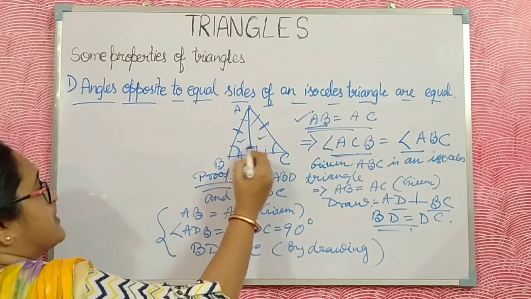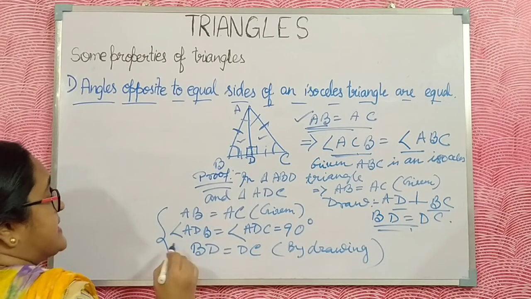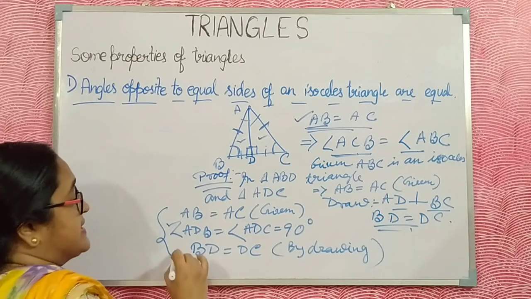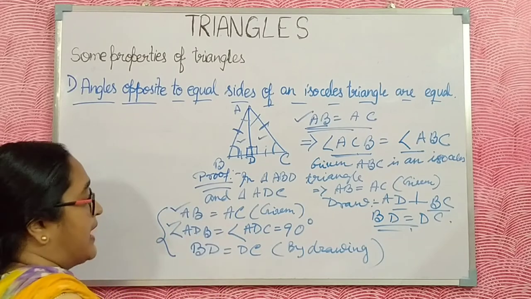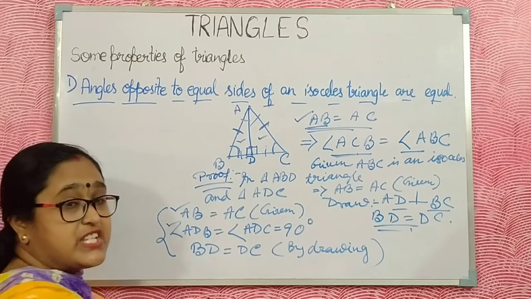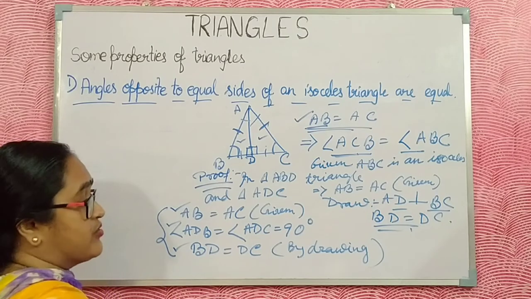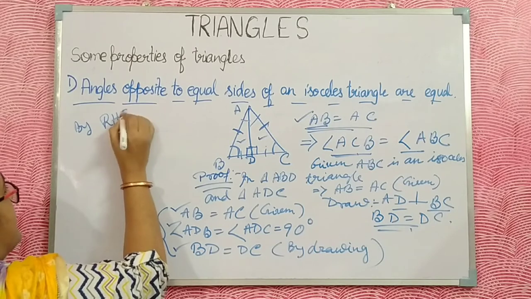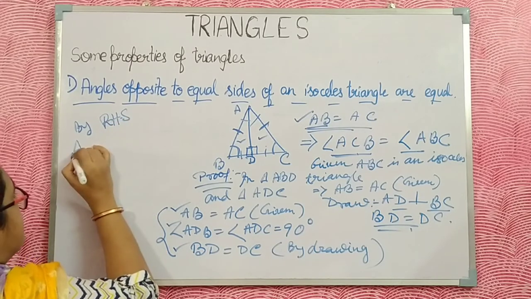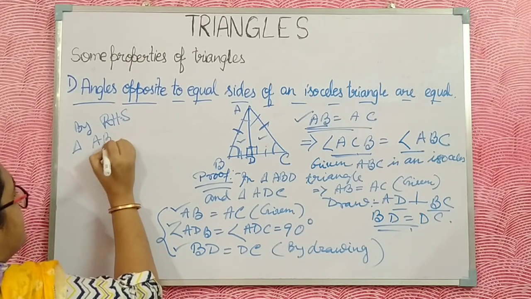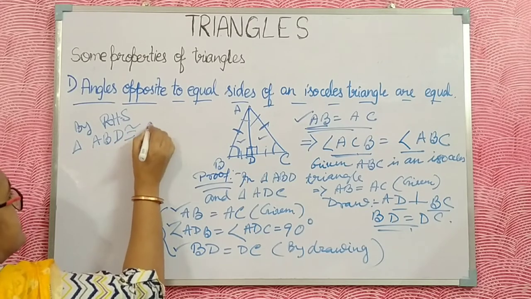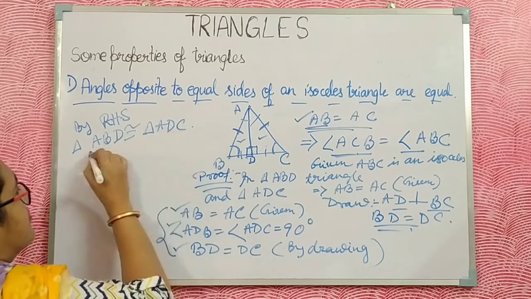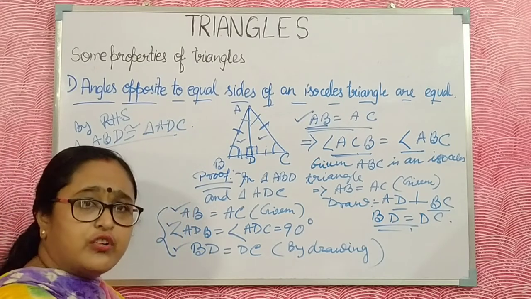RHS, for a right angle triangle: R means right angle, H means hypotenuse, which is equal, and S means any side, which is also equal. By the RHS property, we can say triangle ABD is congruent to triangle ADC.